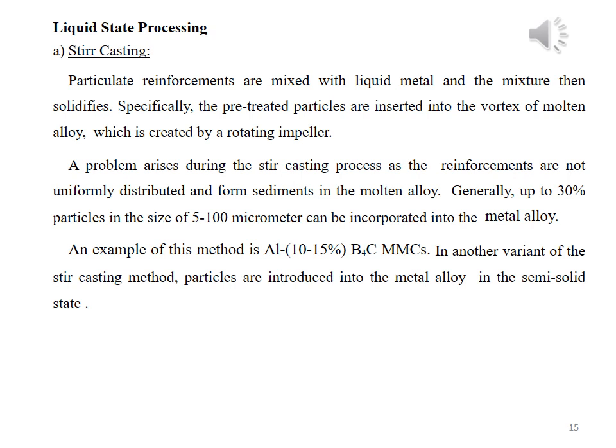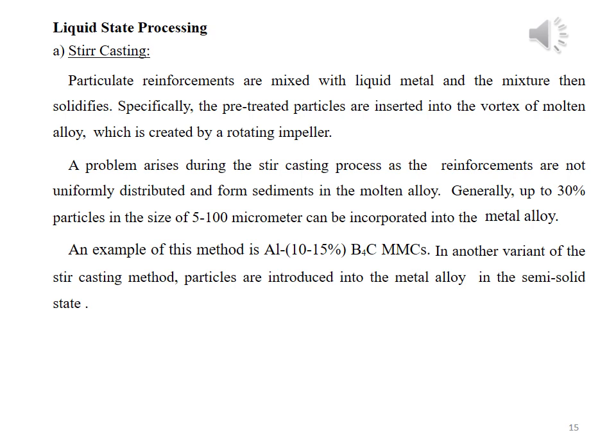Generally, up to 30% particles in the size of 5 to 100 micrometers can be incorporated into the metal alloy. An example of this method is aluminium boron carbide metal matrix composite material.